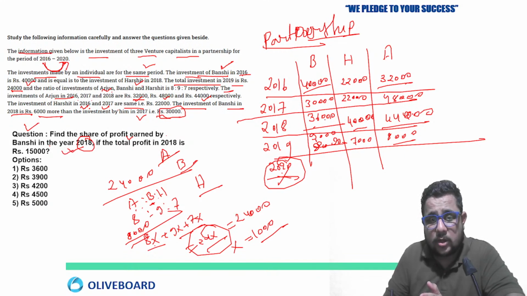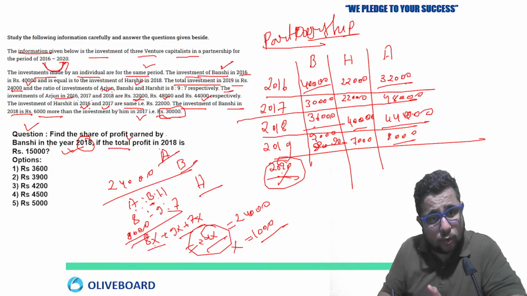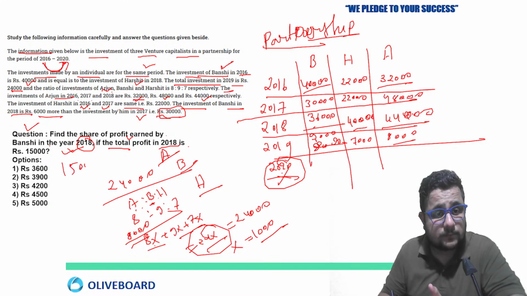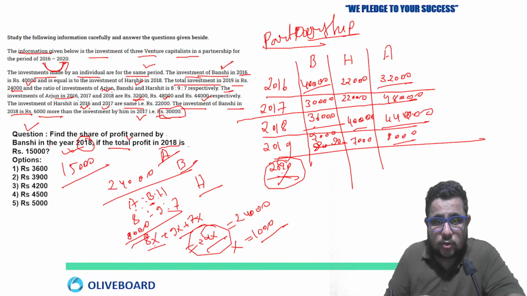If the total profit in the year 2018 is 15,000. Which year are they talking about? 2018. So just take the investment there, because time is the same.